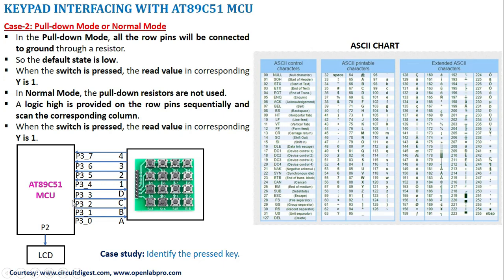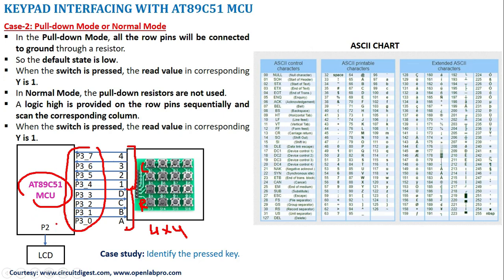We take an AT89C51 microcontroller, where I am going to interface a 4x4 keypad, connected through port 3 of the microcontroller. A, B, C, D represent the rows, and 1, 2, 3, 4 represent the columns. A is connected to 3.0, B to 3.1, C to 3.2, D to 3.3. And 1 is connected to 3.4, 2 to 3.5, 3 to 3.6, 4 to 3.7.